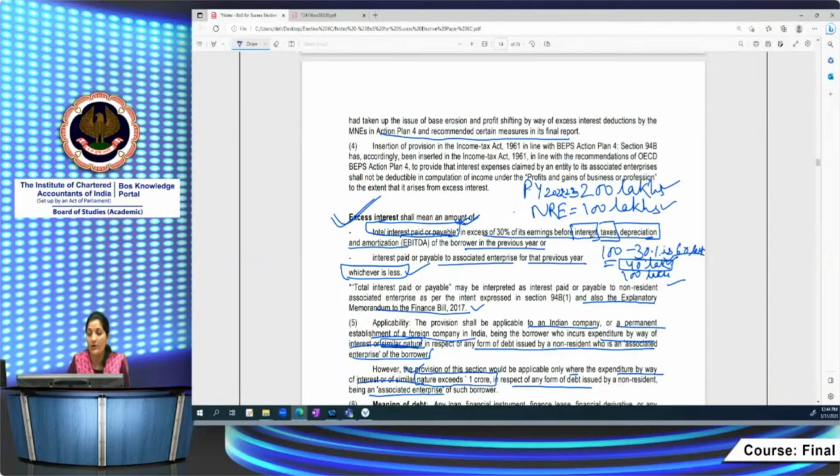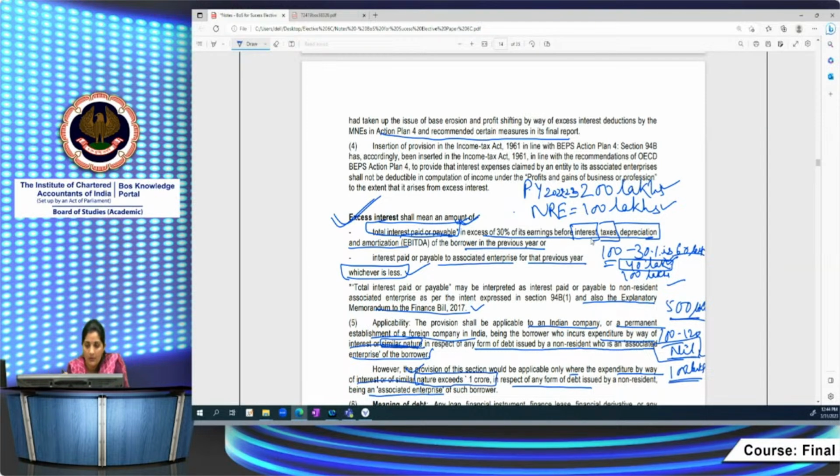Similarly, you can do it if EBITDA is more than 200 lakhs. Suppose EBITDA is 500 lakhs. So what is the excess interest here? Excess interest is nil, because you are not paying in excess of 30%. It's 100 minus 150 lakhs, so it's nil only. So nil is the disallowance in that case. Whichever is lower, 100 lakhs or nil, is your disallowance. So disallowance is nil. Whole of the interest would be allowable to you if the EBITDA is 500 lakhs.